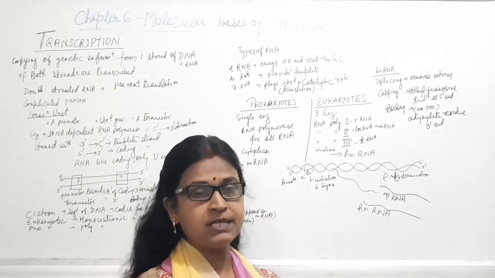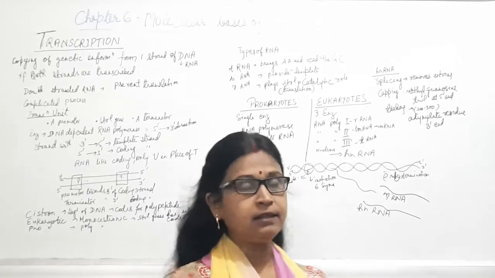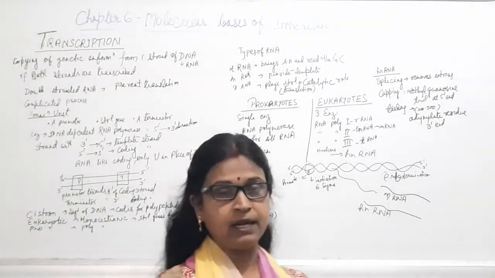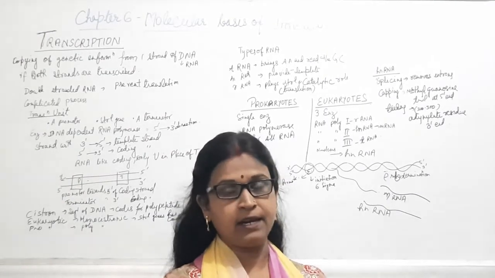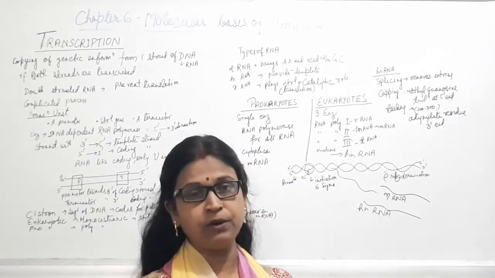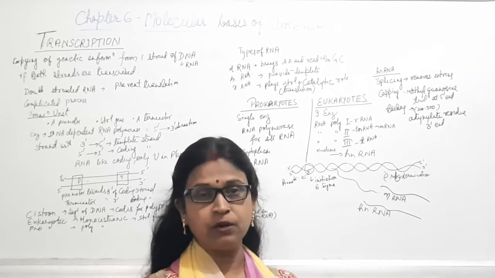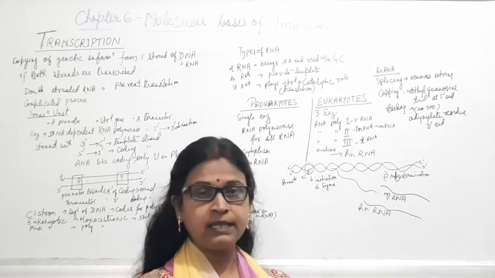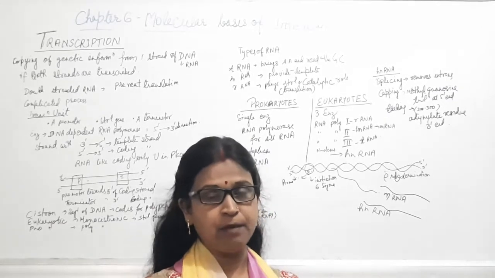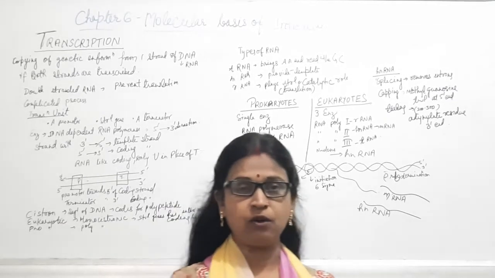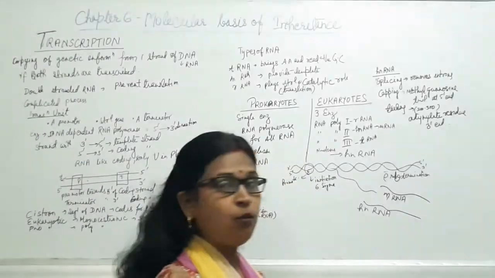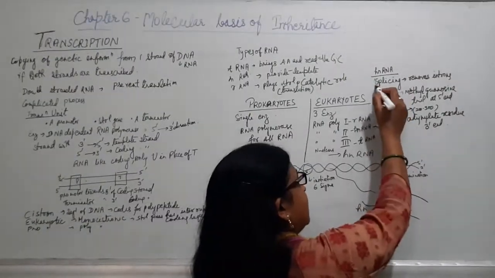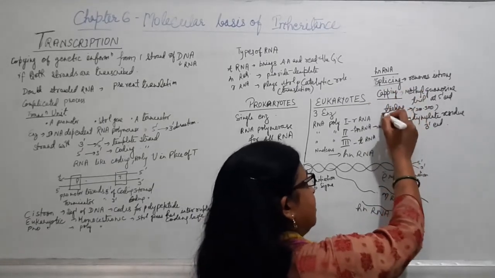But if it is a eukaryotic cell, then the transcribed RNA will not be known as mRNA, but as hnRNA or heteronuclear RNA, which has to undergo some processing, some post-modificational changes, and then only it will convert into mRNA. That's why it is known as the precursor of mRNA. Now what are those changes? You can see here the steps are splicing, capping, tailing.